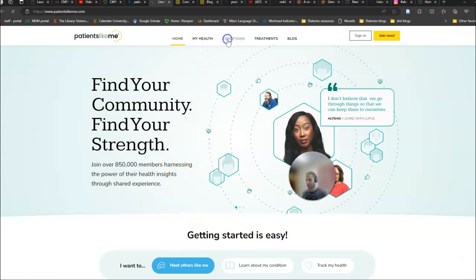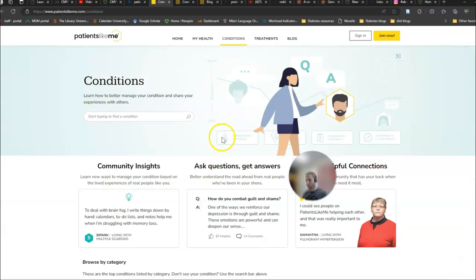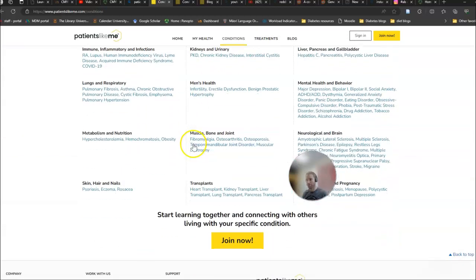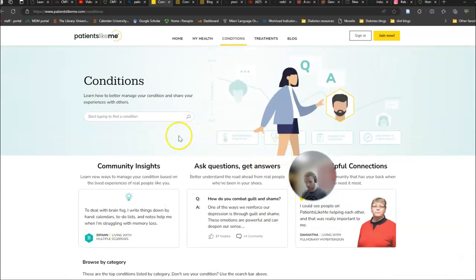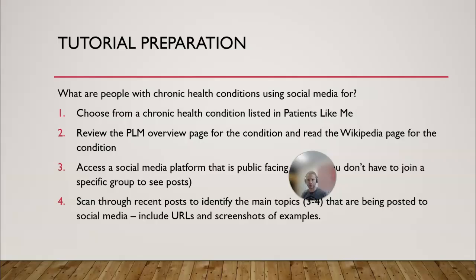You can click through to conditions, and then that will give you an overview of all the conditions that there are specific groups for, and ultimately you're going to pick one of those for your tutorial preparation. So if I just jump back to my slide. So you're going to choose one of those chronic health conditions listed in Patients Like Me.